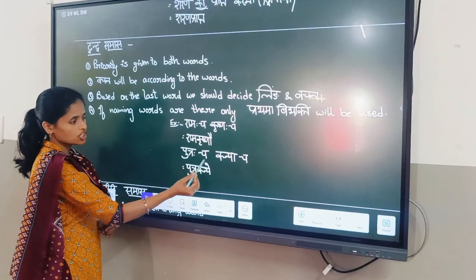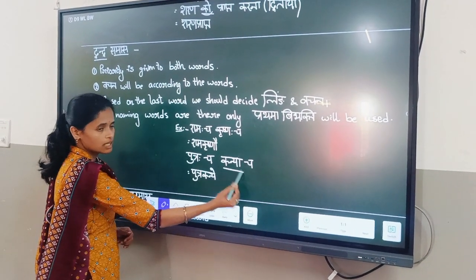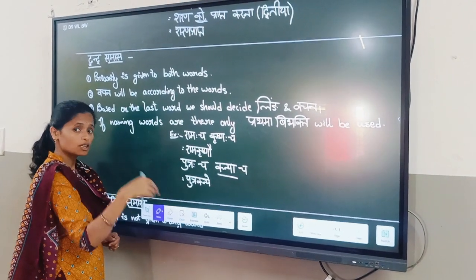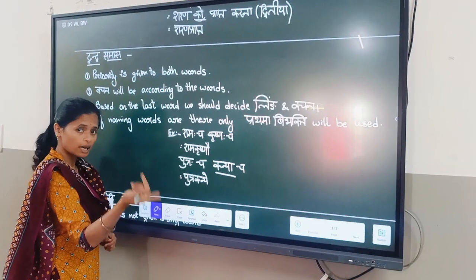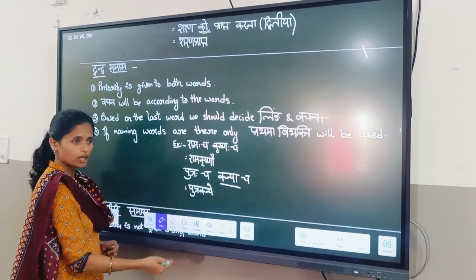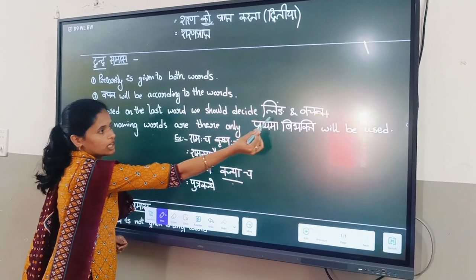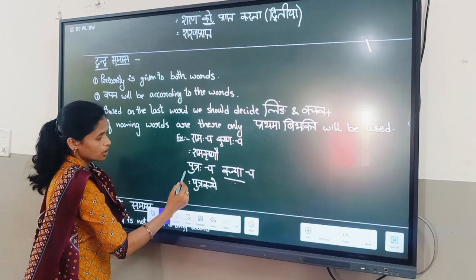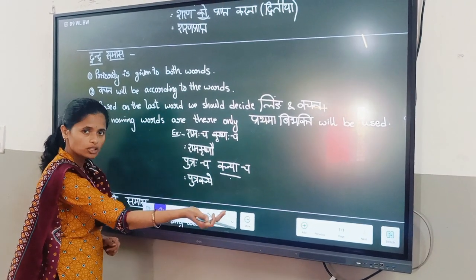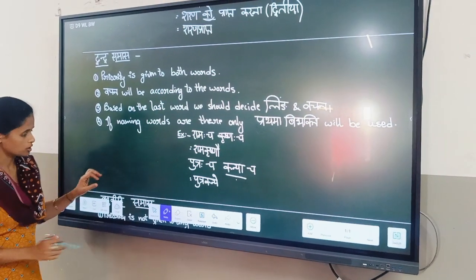Next, Putra cha, Kanya cha. Kanya is a striling sabda. So for a striling sabda in द्वितीय विभक्ति word, like लता लते, एक की मात्रा will come: सपुत्र कन्ये. So based on the second word we have to identify the linga and the vachan. If 2 words are there, dvivachan. If more than 2 words are there, then bahuvachan. I hope you understood about dvandva samas.